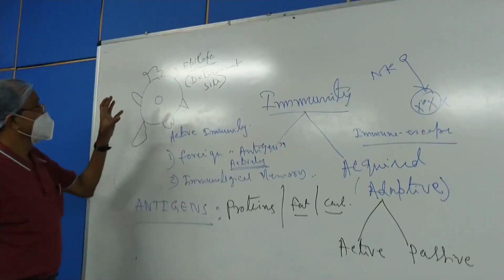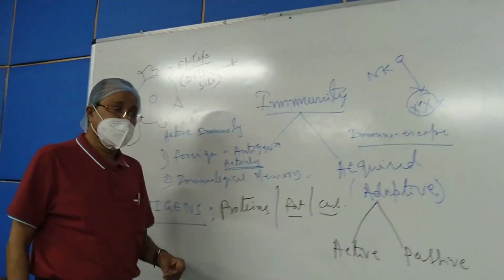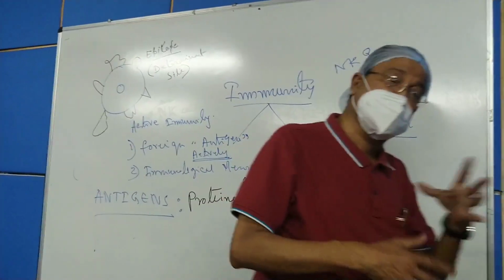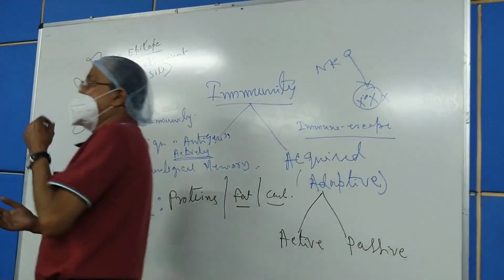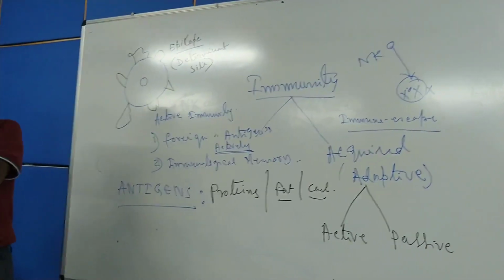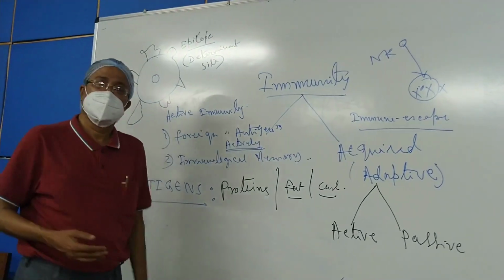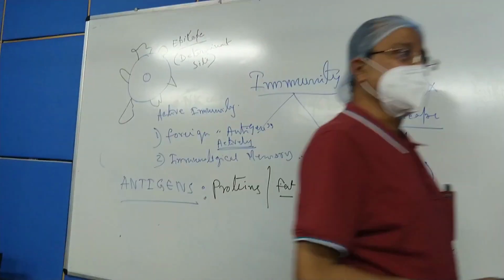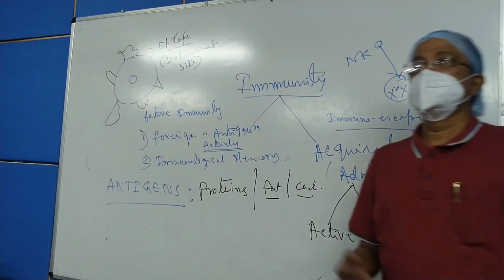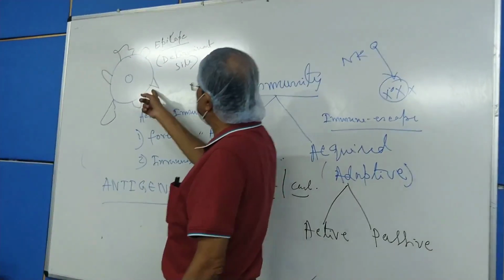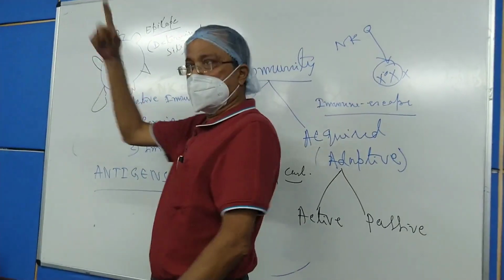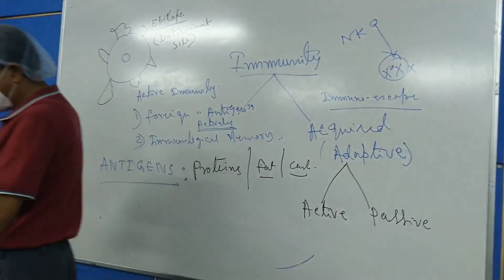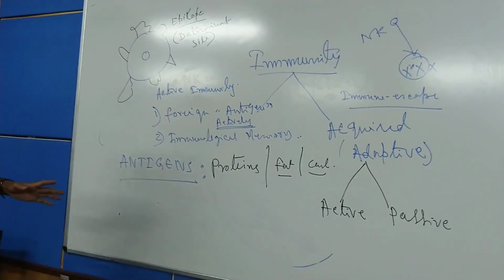And each molecule of antigen can have numerous epitopes, and they will develop corresponding antibodies which will be different in nature. That is, the immunoglobulins which they will develop will be different: for these there will be one immunoglobulin, for these another, so on and so forth. So that is the characteristic of an antigen.